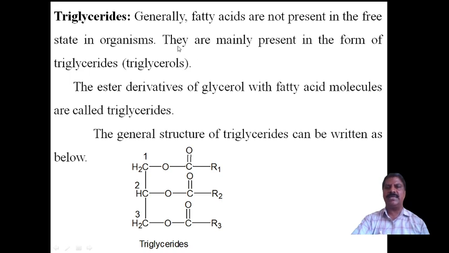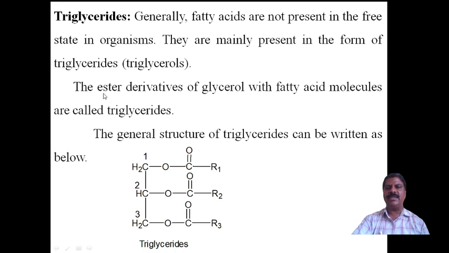Triglycerides are the combined state of fatty acids. Fatty acids are not available in the organism in free state, but they are present in the form of triglycerides or triglycerols. The ester derivative of glycerol with fatty acid molecules is called triglycerides.